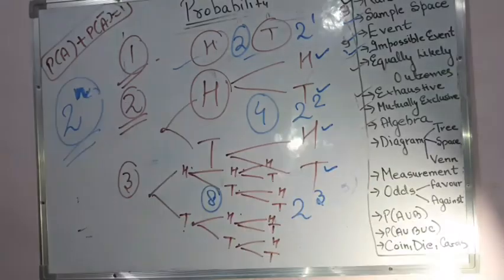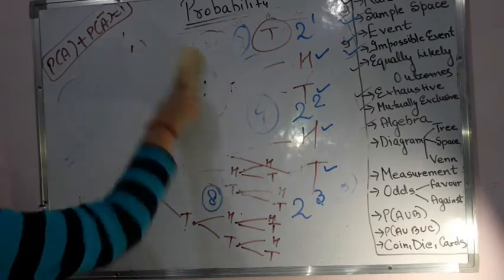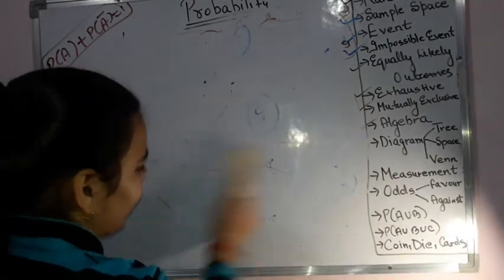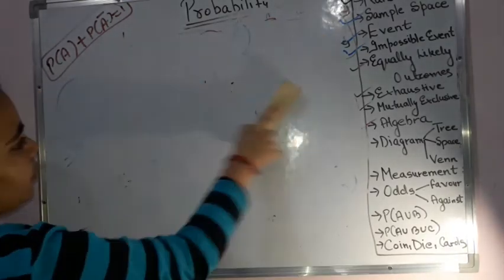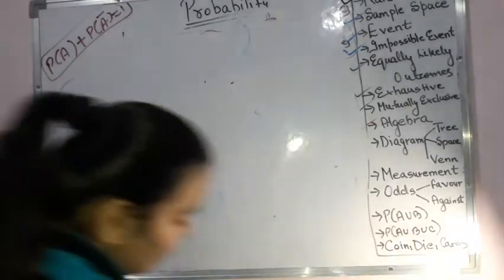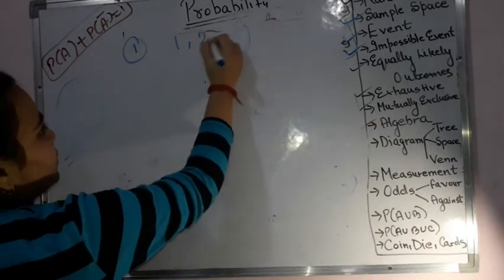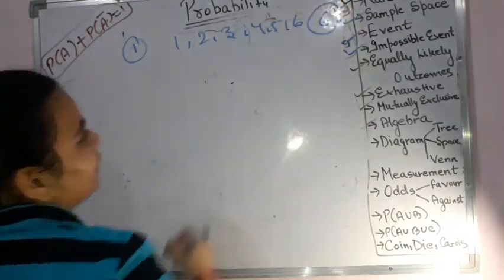Similarly, now this was for the coin that I explained to you. Now seeing for the die. When I have a die, one time tossing a die, I can get 1, 2, 3, 4, 5 or 6 as my possible outcomes. One time when I am doing it, I can get 1, 2, 3, 4, 5 and 6. Therefore 6 possible outcomes I can get.